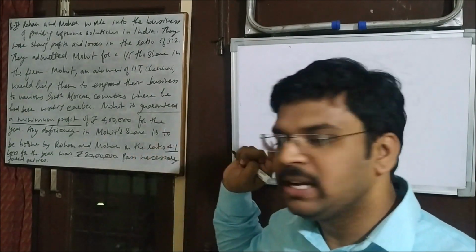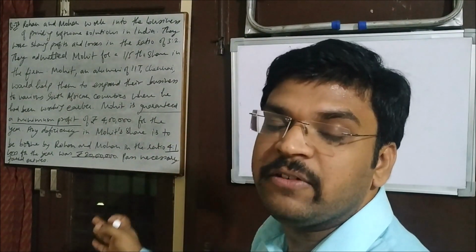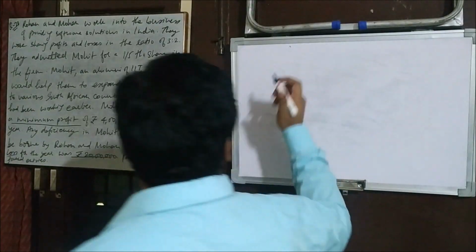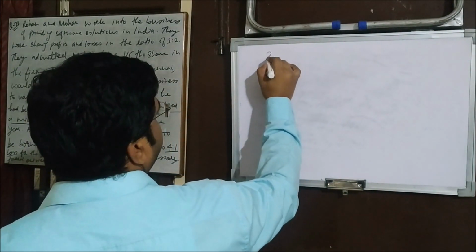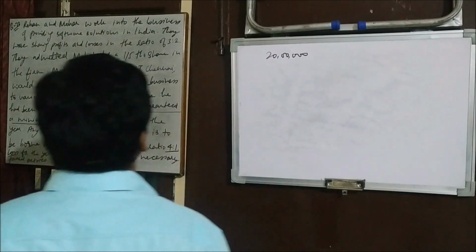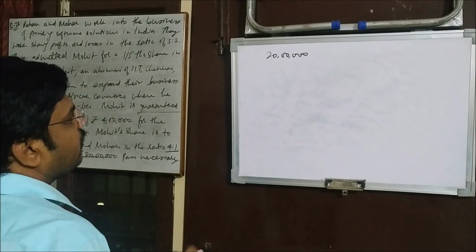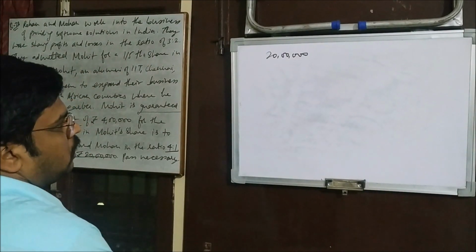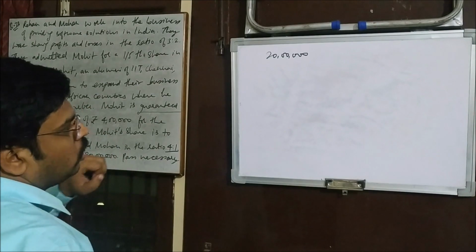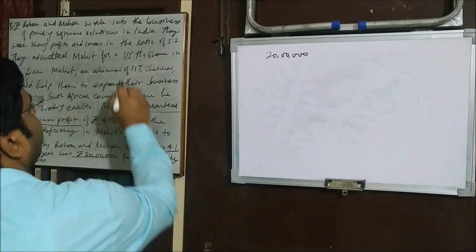So we need to pass journal entries, but first we need to divide the amount of loss. The amount given is 20 lakh. This 20 lakh first needs to be divided among the three partners. Mohit came later and he has a 1/5 share.